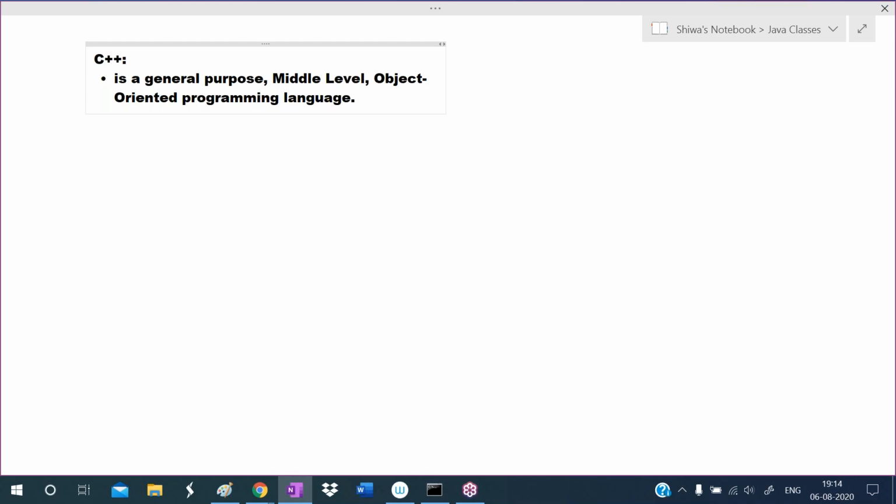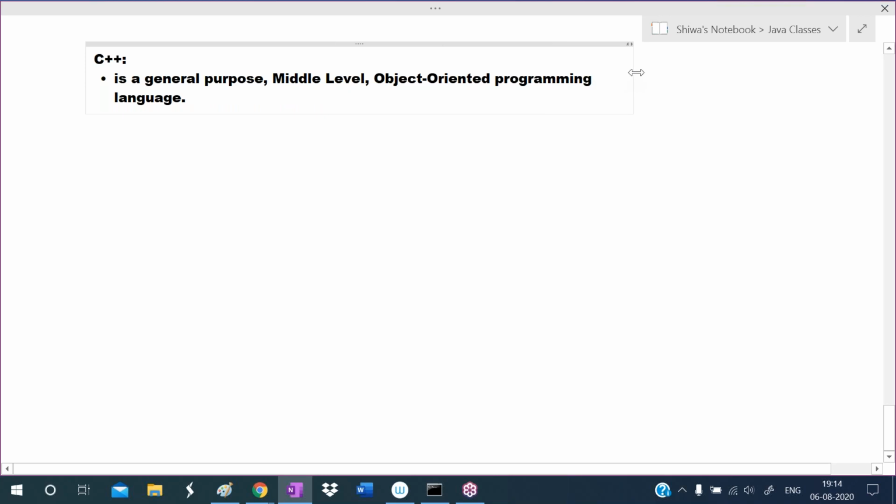So here I used three terms. I'm calling C++ a programming language, which means we develop programs and softwares by using this language. So a programming language is used to develop the softwares. I'm calling this the general purpose middle level object oriented programming language. Okay, I will explain these terms: what is general purpose, middle level, object oriented. Now I will explain. Okay, just wait.